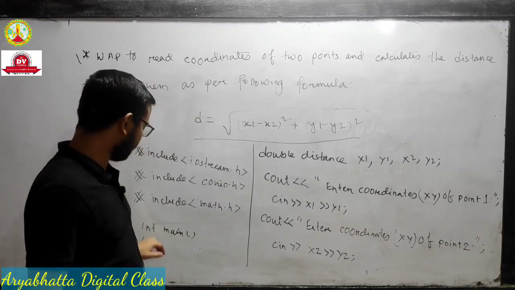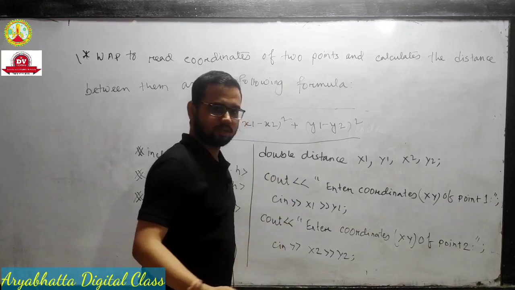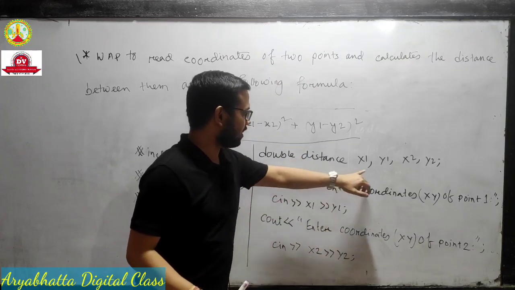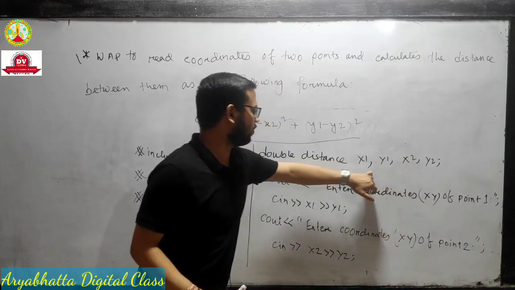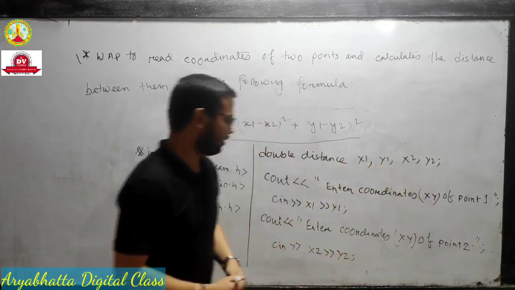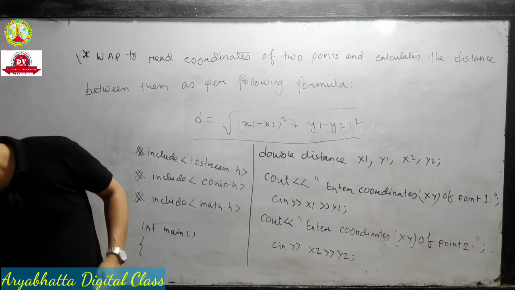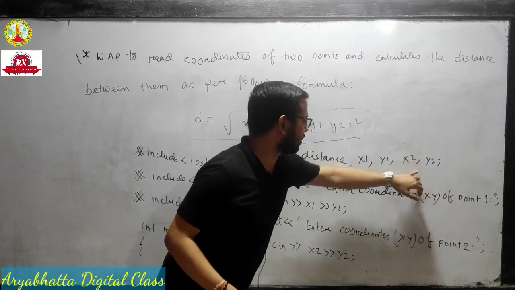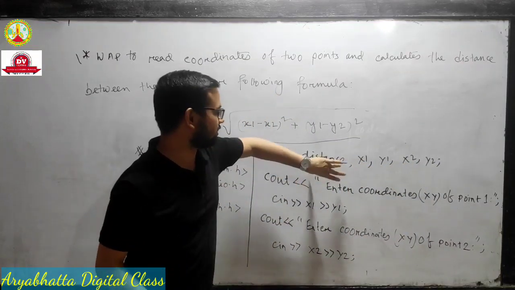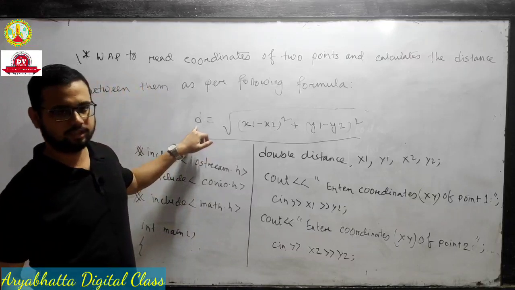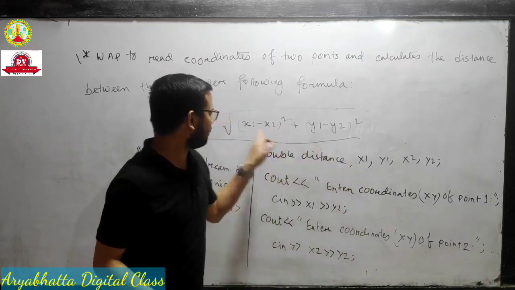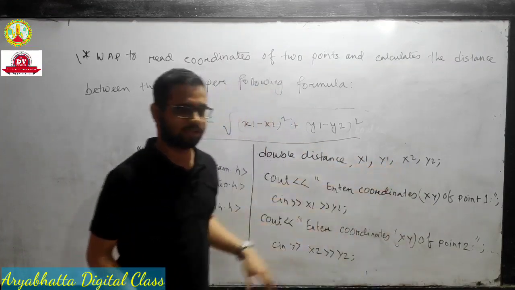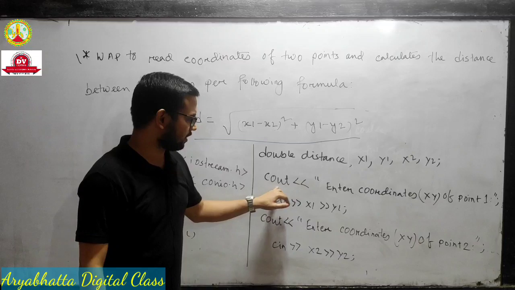In the main function, int main returns an integer, and double we already know is for floating point numbers. Double distance, x1, y1, x2, y2. These are 4 variables, and distance is also a variable. The distance is this D. We take distance, x1, y1, x2 and y2, so 5 variables in total.